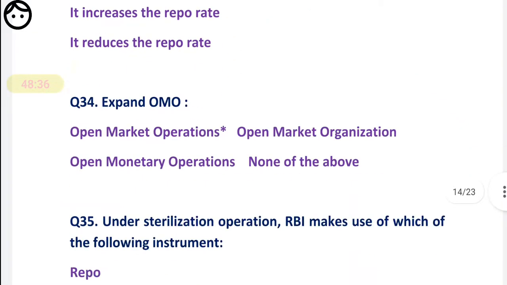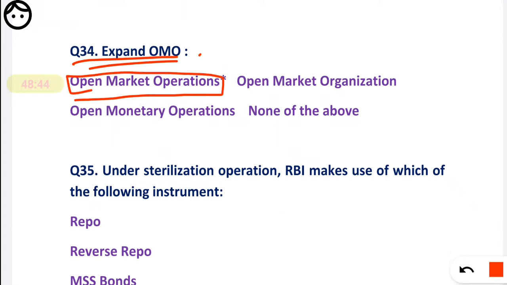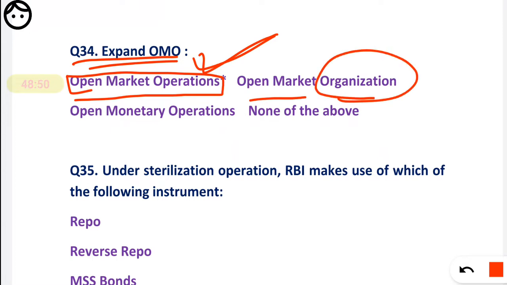Okay. Expand OMO. A similar question for 0.5 marks. See here, OMO stands for open market operation. So the first option is your correct option. See how similar the options they have given: open market organization, open monetary operation, none of the above. We will not mark none of the above, we know, but you may get confused in these three options.